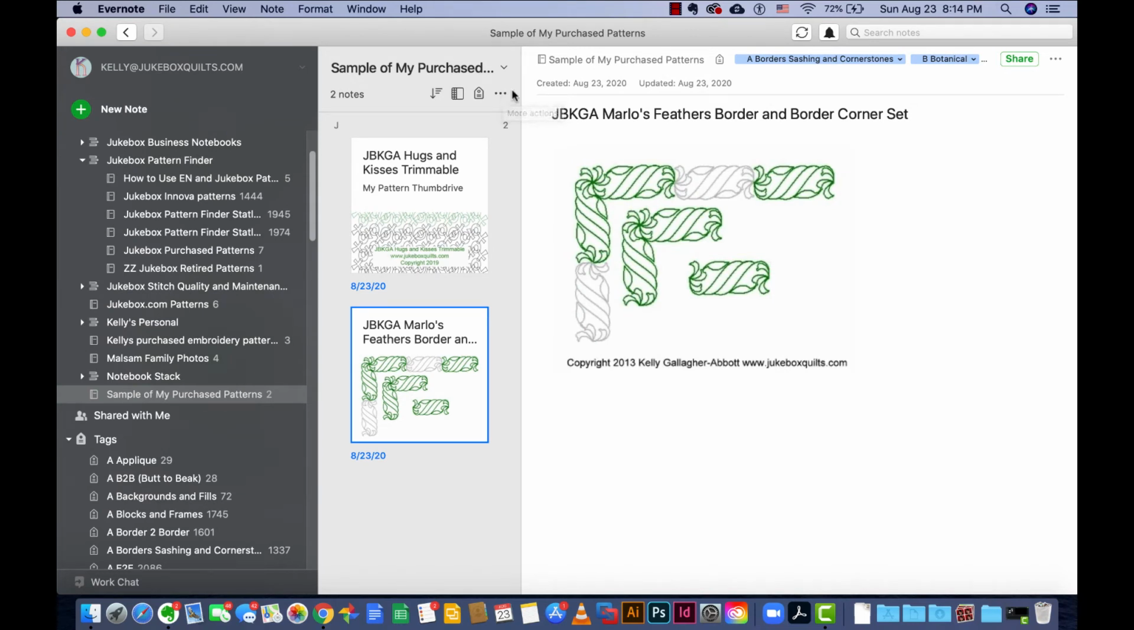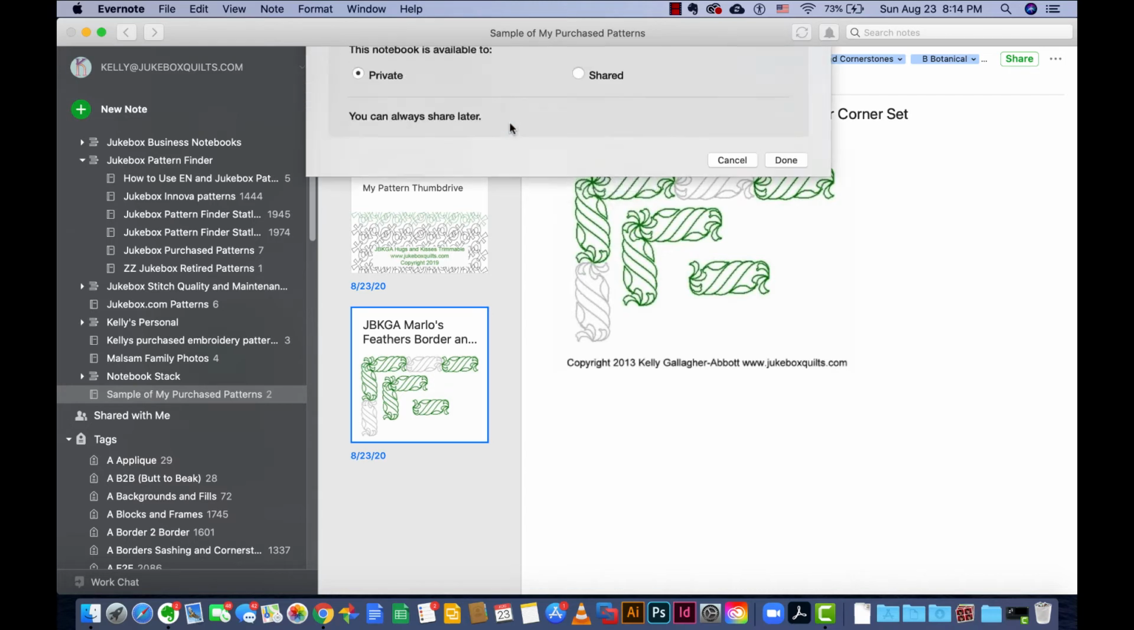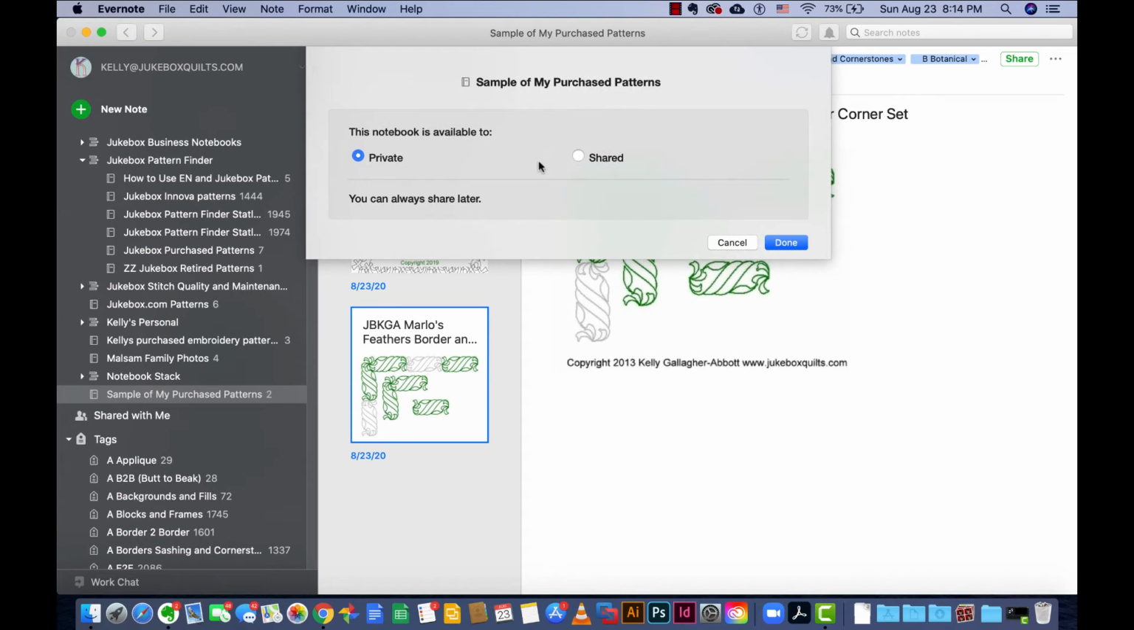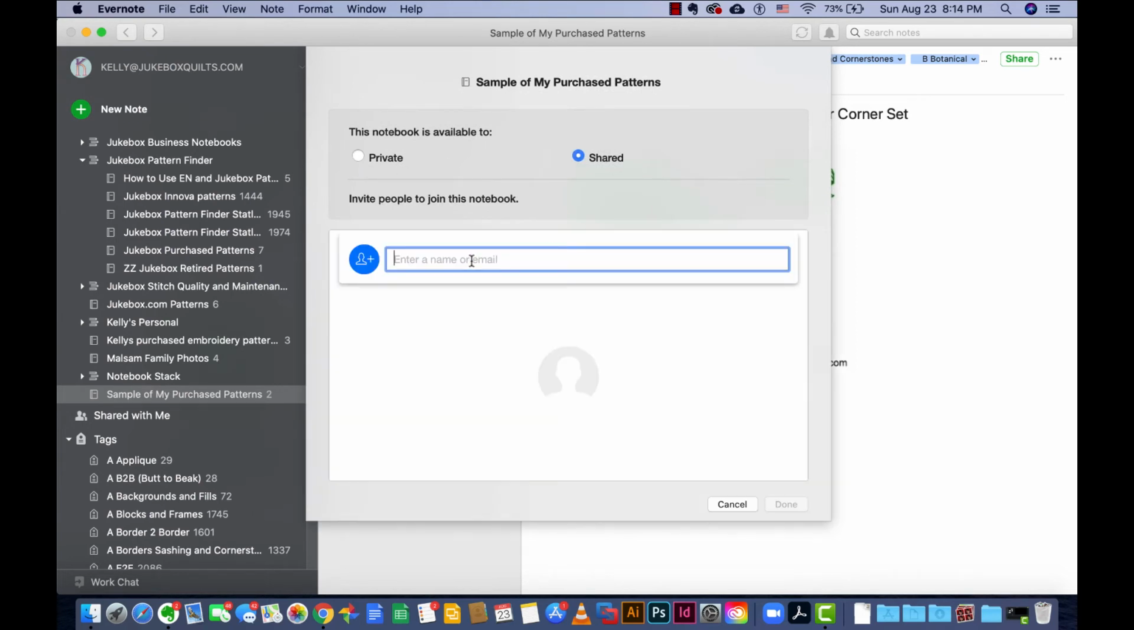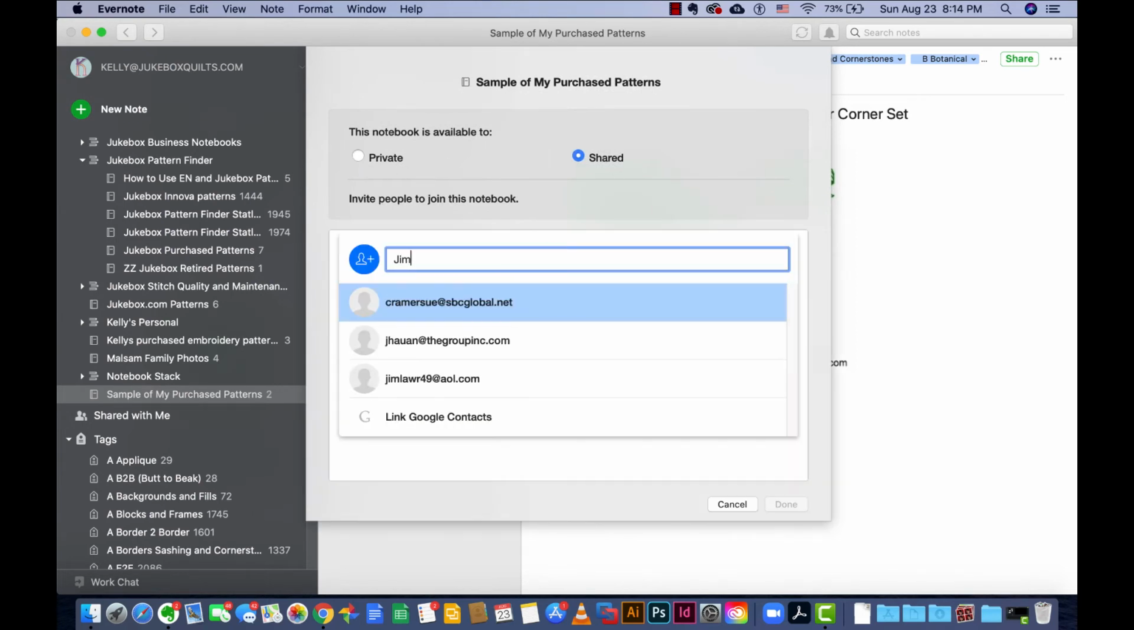You're only able to do this with the paid version, but if you build a big enough notebook of all the patterns that you have on your system, you might want to share it with your customers. So make sure that you're in the notebook itself over here. So I click on that and I can say share notebook. And you can, at this point, say shared, type in a name. I'll send this to my husband.